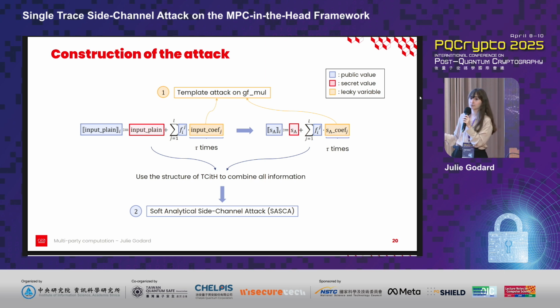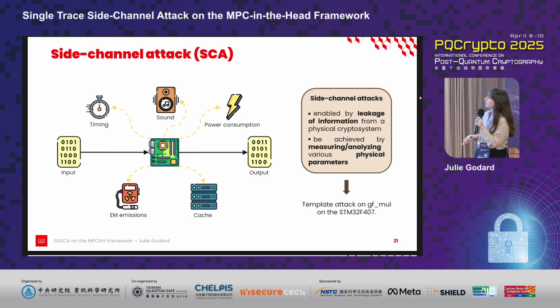But before going into the details of this attack, I want to recall some definitions. First, side channel attack. A side channel attack is an attack enabled by leakage of information from a physical crypto system, like an STM32F427, and it can be achieved by measuring various physical parameters like electromagnetic emissions. There are several types of side channel attack, but here we want to build a template attack on the jfmul function.